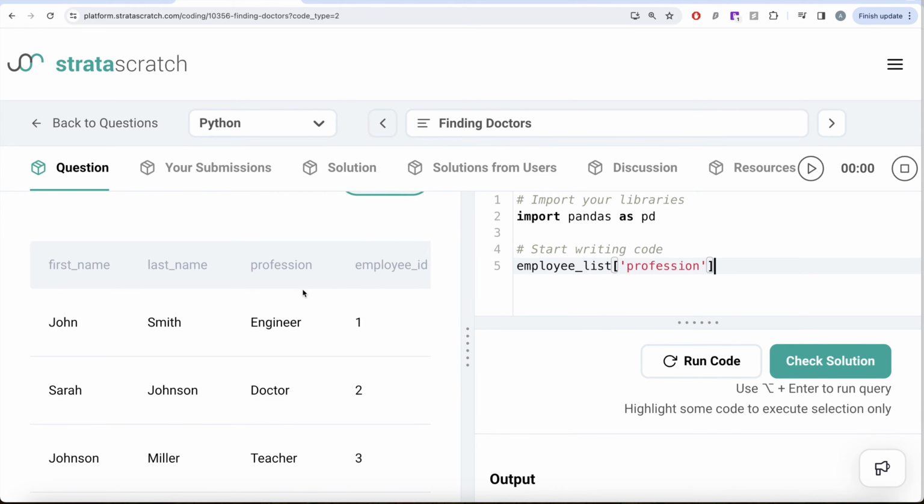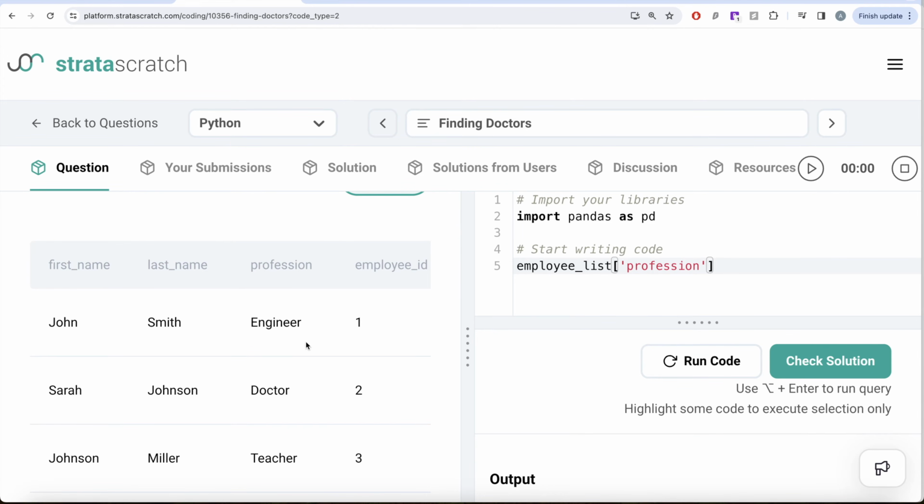But whenever we are comparing with strings, it is way better to actually convert the string into either all uppercase or all lowercase. Why do we do that? It's basically in the real world, it is possible that the person who is entering this data or wherever this data is coming from, it can have typo errors. So for example, here you have an engineer with a capital and everything else is small.